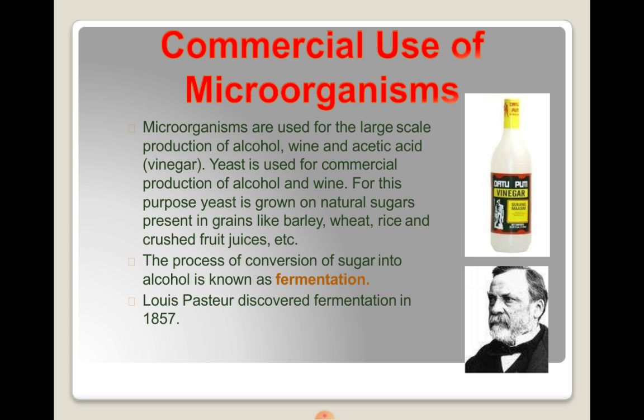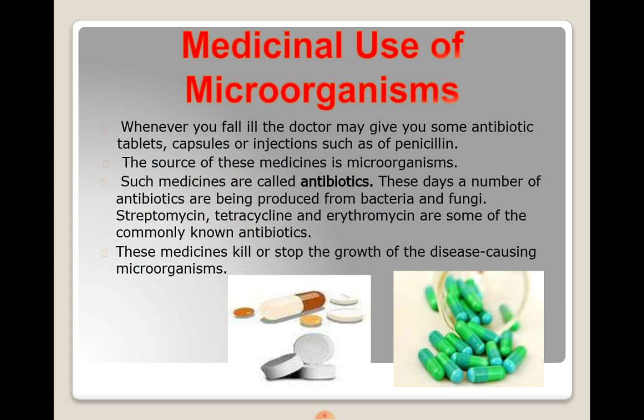Commercial use of microorganisms. Microorganisms are used for the large scale production of alcohol, wine, and acetic acid. Yeast is used for commercial production of alcohol and wine. For this purpose, yeast is grown on natural sugars present in grains like barley, wheat, rice, and crushed fruit juices, etc. The process of conversion of sugar into alcohol is known as fermentation. Louis Pasteur discovered fermentation in 1857.